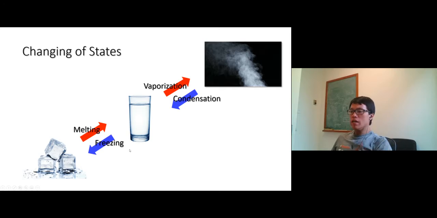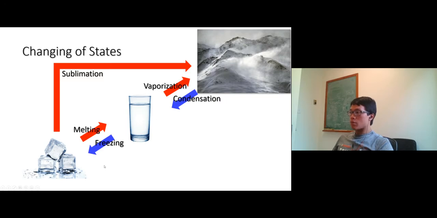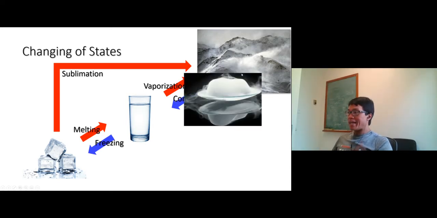Get the ice cube. You can convert solid all the way to gas directly. All right, so this process we call sublimation. It's not as common. If you want to see this, you have to go up high on the mountain. Then you will see the snow become water vapor right away. Okay, because of sublimation, but it's not as common. The more common example of sublimation is dry ice, right there. You guys know that.